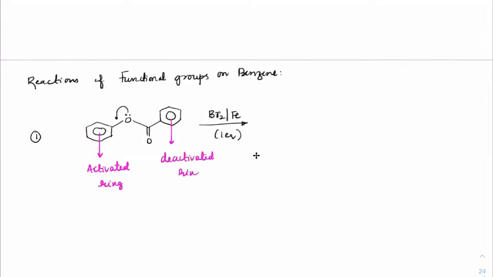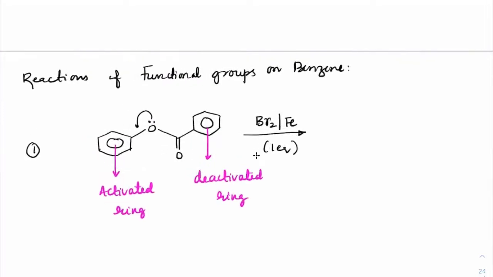So between activated and deactivated ring, which is more reactive? The activated ring. So within the activated ring, which are the positions more available for electrophile? It would be in ortho and para position. Now, given the option between ortho and para, because there is a complete group present on this carbon, it is a very bulky group. So whenever such bulky groups are present, the preferred position is always para.